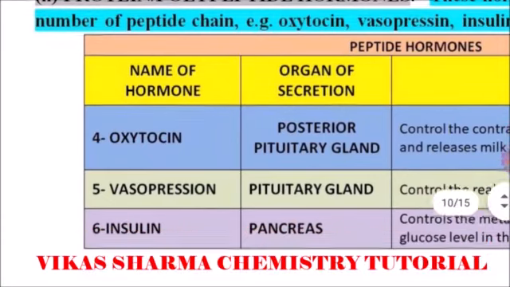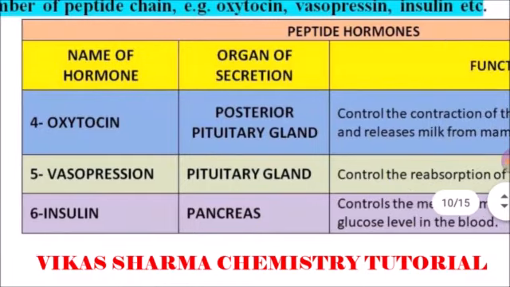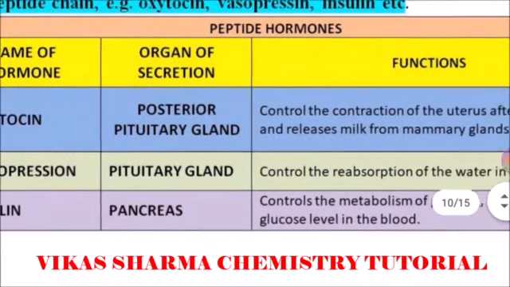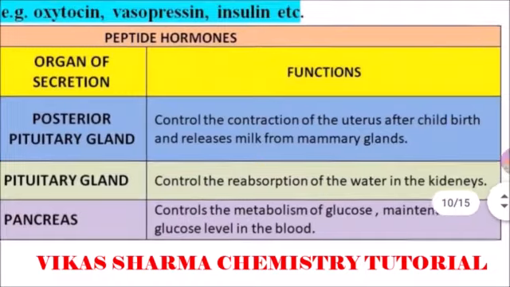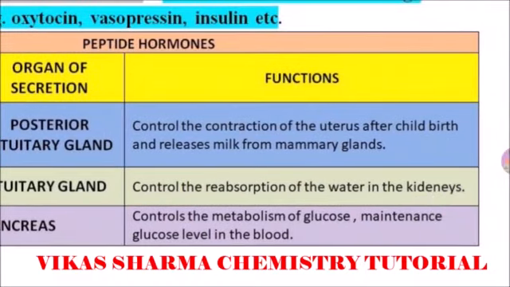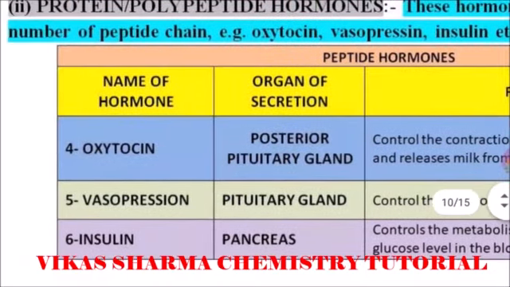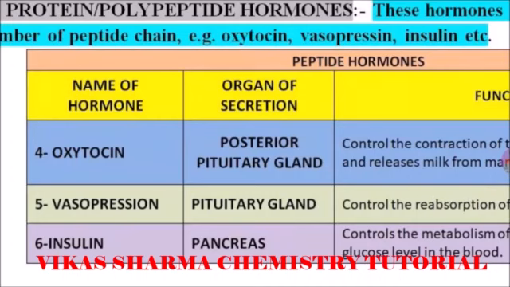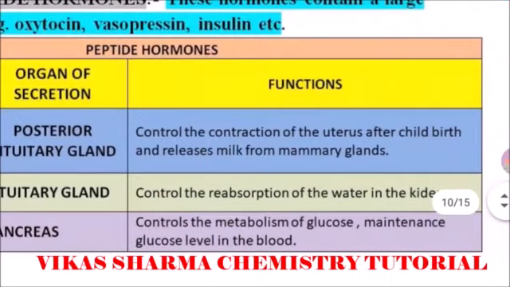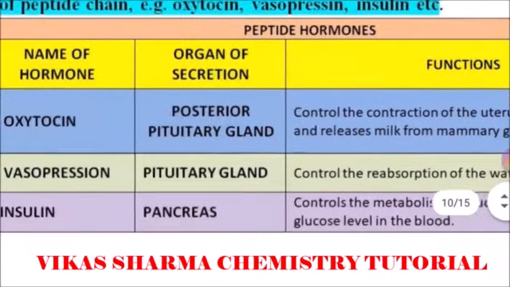Oxytocin is secreted by the posterior pituitary gland and controls the contraction of the uterus after childbirth and the release of milk from the mammary glands. That is its main function. Next one is vasopressin, secreted by the pituitary gland, which controls the reabsorption of water in the kidneys.